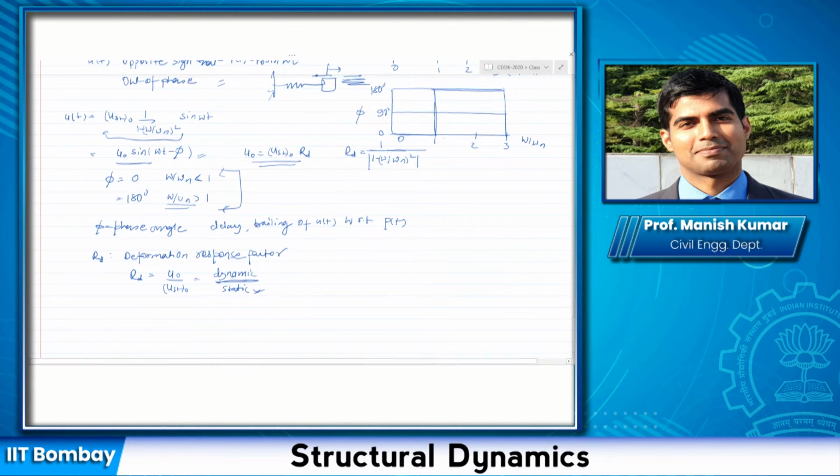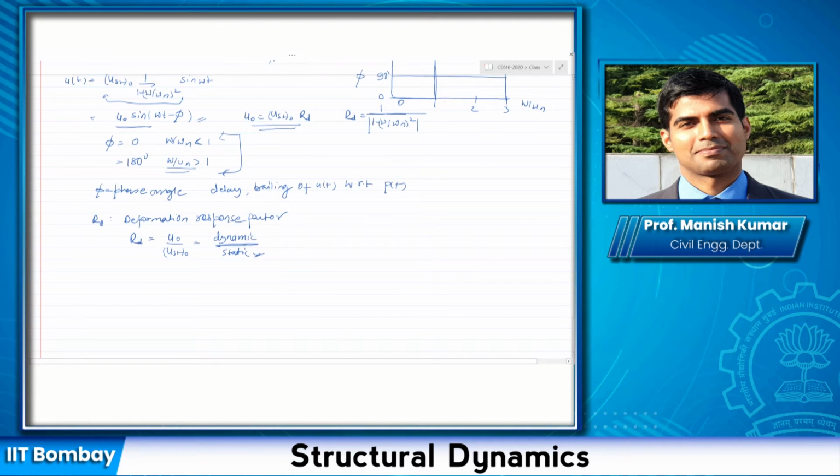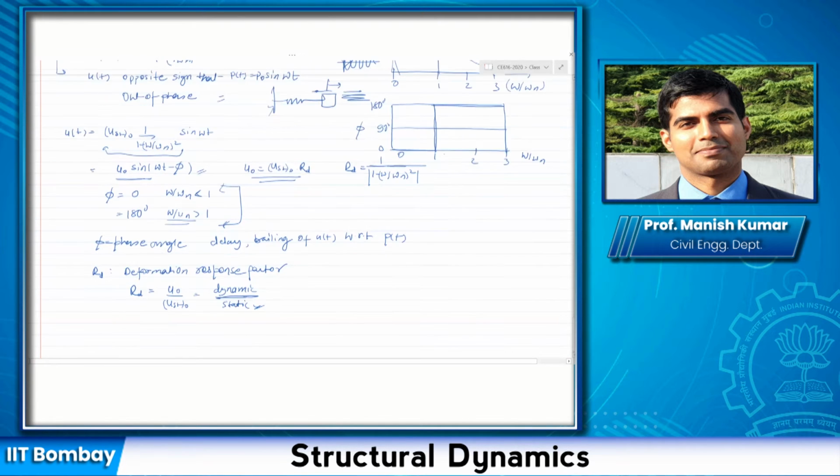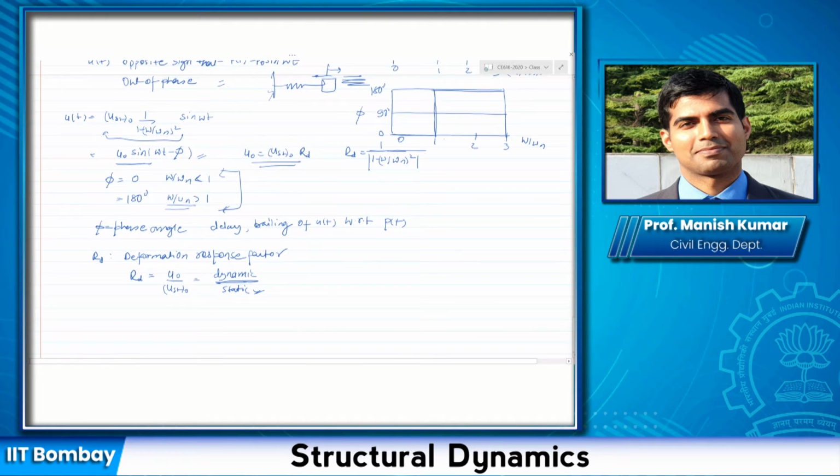So it's a very important quantity. Let us say you had applied a load as a static load, and if you apply the same load as a dynamic load, it basically characterizes the dynamic effect with respect to the static effect on any system. Okay, and this quantity that you see now, because I'm considering RD to be the mod of 1 minus, this quantity would always be positive now.